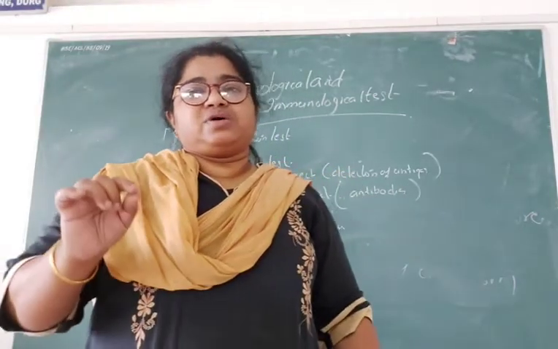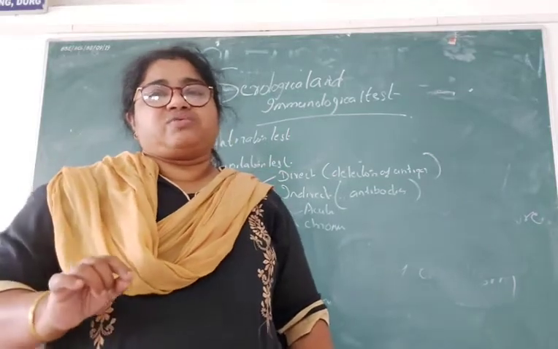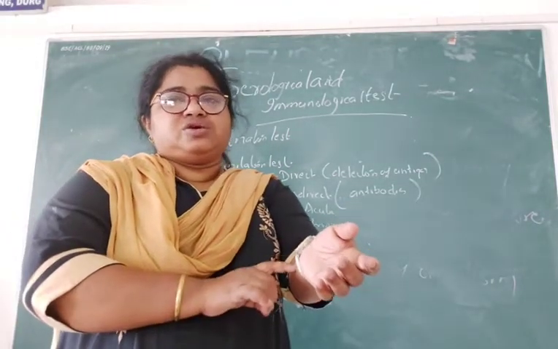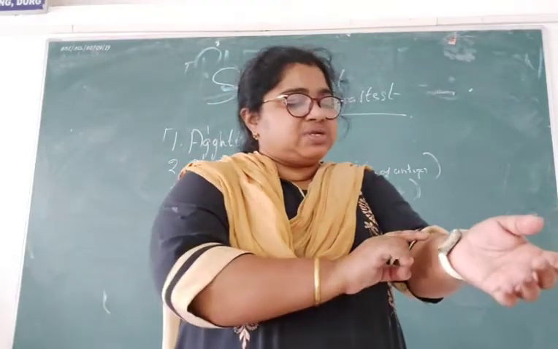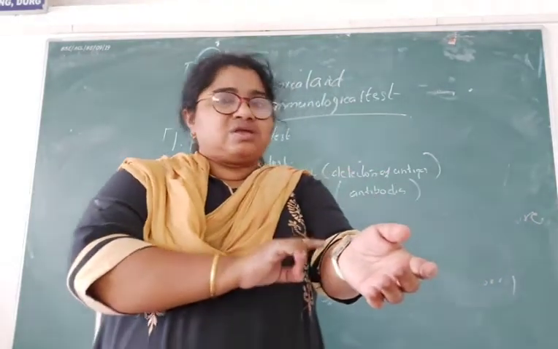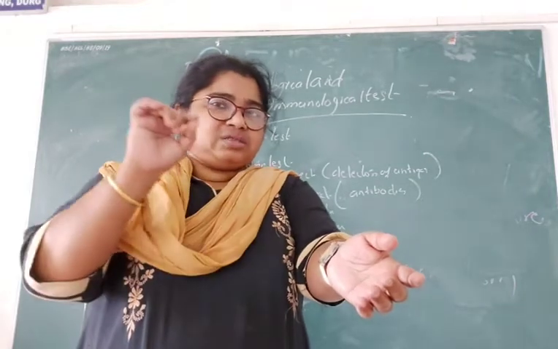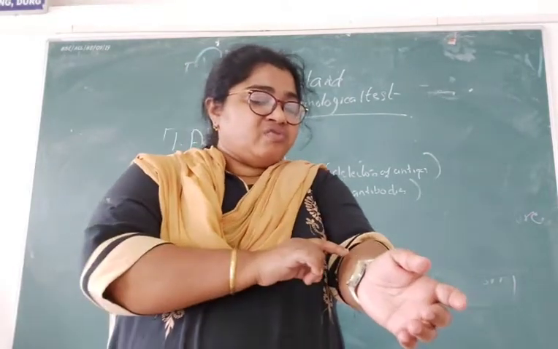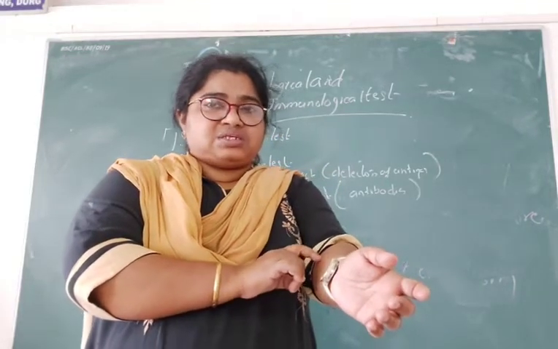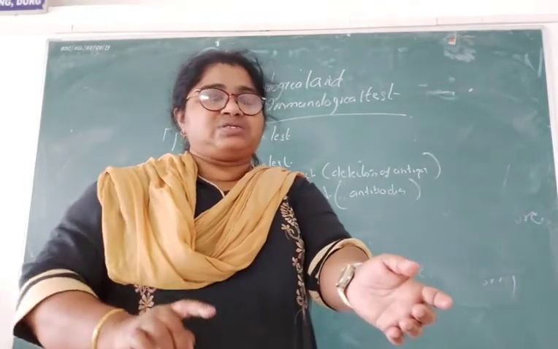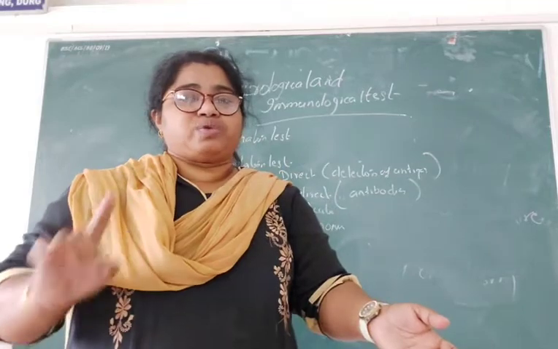After 48 to 72 hours we will read that. If a person is a tuberculosis patient, there will be redness, erythematous skin rashes, which will cross this 10 mm mark. That means the patient is positive for tuberculosis.